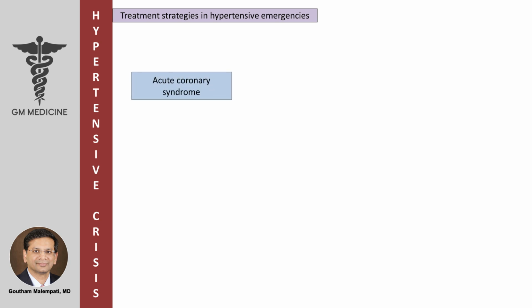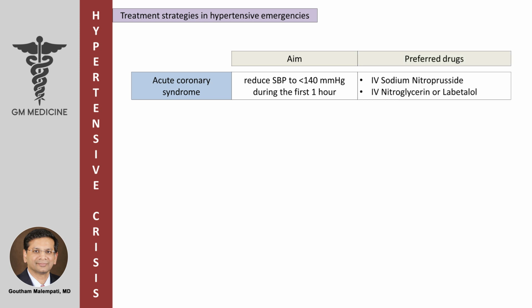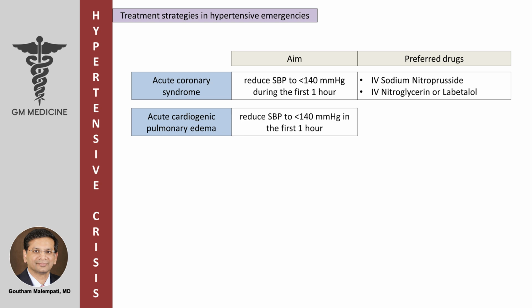Acute coronary syndrome. Aim to reduce systolic blood pressure to less than 140 mmHg during the first 1 hour. Preferred drugs are IV sodium nitroprusside, IV nitroglycerin or labetalol. Acute cardiogenic pulmonary edema. Aim to reduce systolic blood pressure to less than 140 mmHg in the first 1 hour. Preferred drugs are IV nitroglycerin along with a loop diuretic.